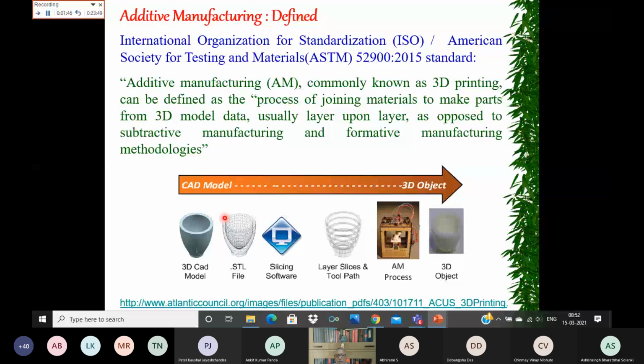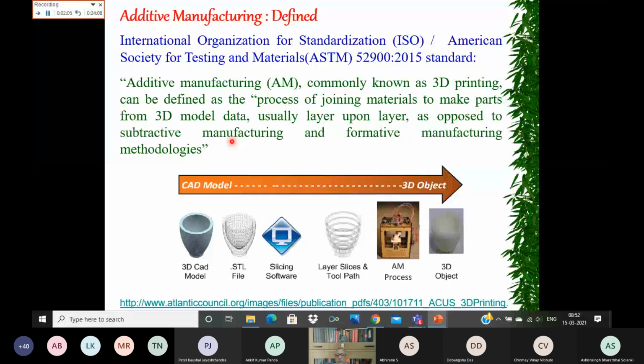That is usually the subtractive manufacturing process. Another way is, if you have a thin sheet, I can press it in a mold and form a cup from the sheet. So these are the conventional methods.